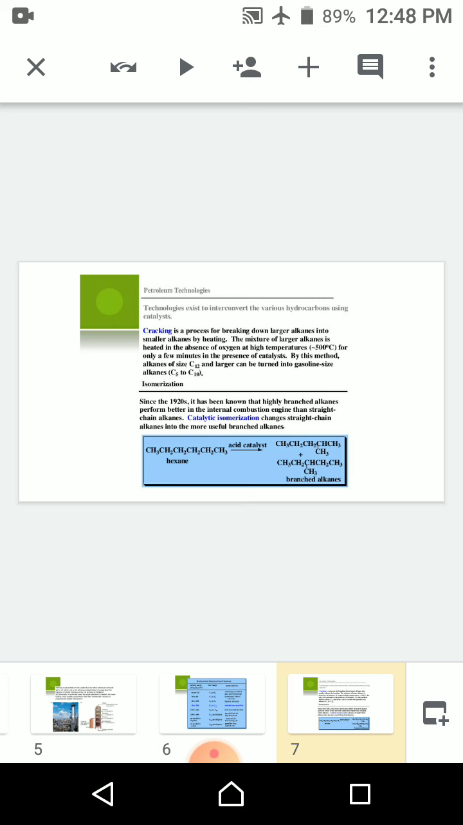Here the isomerization process is also used. In the 1920s, it was known that highly branched alkenes perform better in the internal combustion engine than straight chain alkenes. Catalytic isomerization changes straight chain alkenes into more useful branched alkenes. Like hexane, when it undergoes reaction in the presence of an acid catalyst, it gives the branched structure of a simple petroleum compound.